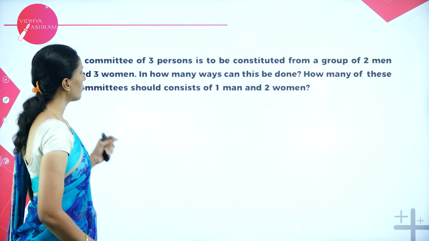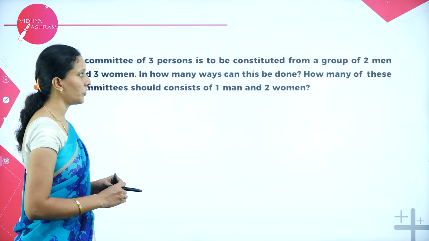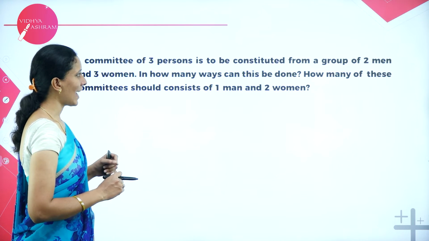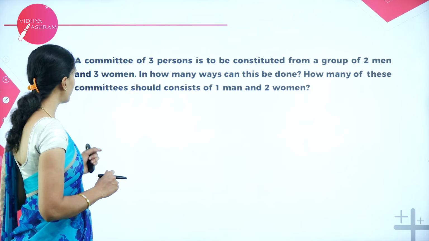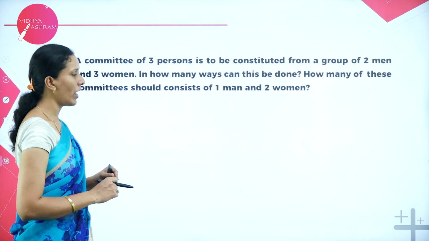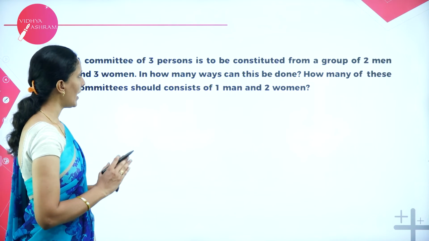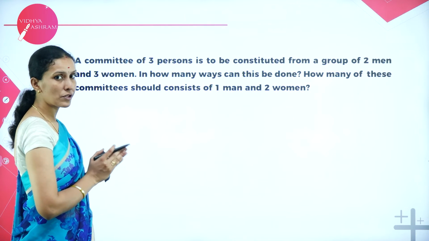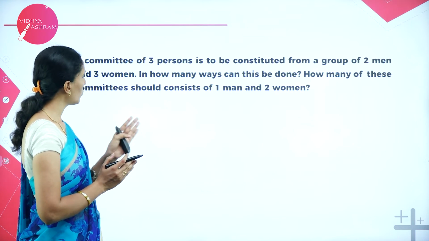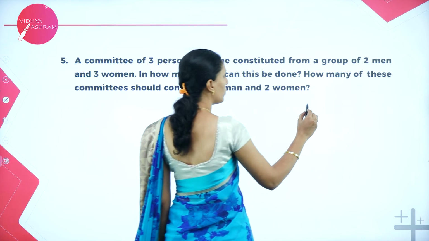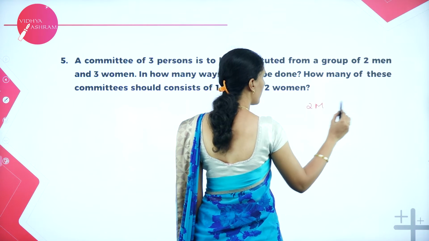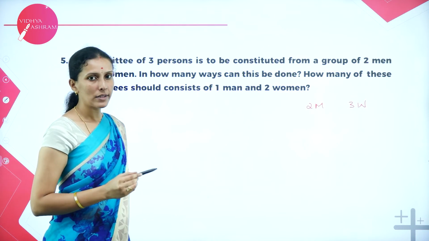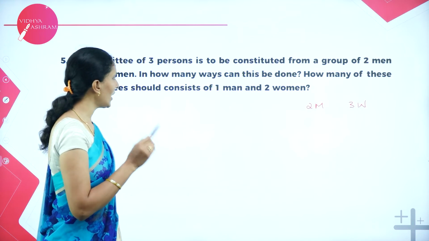A committee of 3 persons is to be constituted from a group of 2 men and 3 women. In how many ways can this be done? How many of these committees should consist of 1 man and 2 women? So first, look at how many persons we have to select. We have to select 3 persons out of 2 men and 3 women. So what are the possibilities when I select only 3 persons?